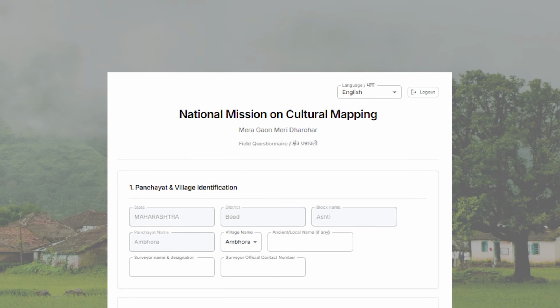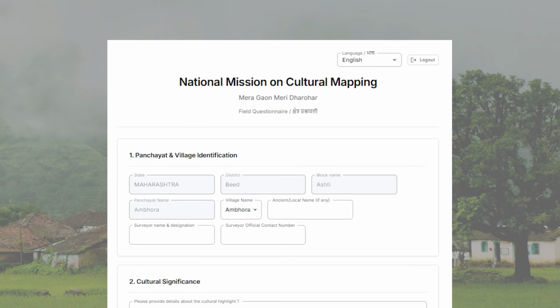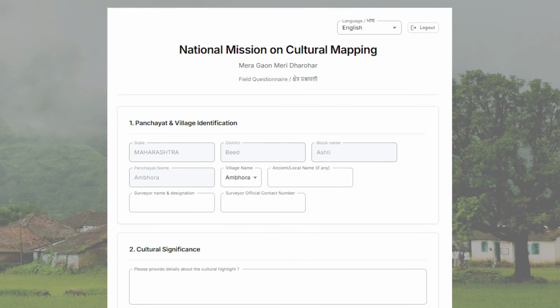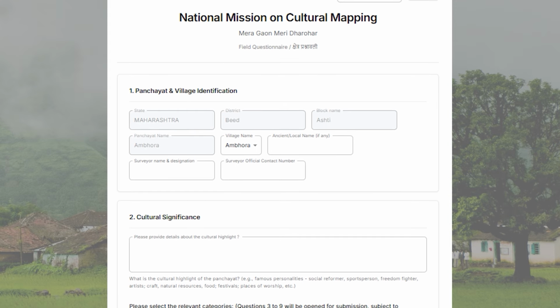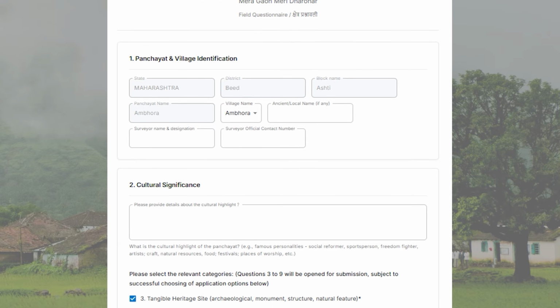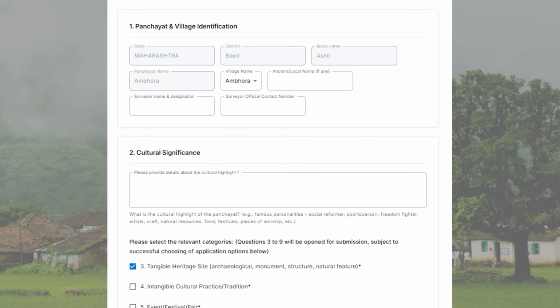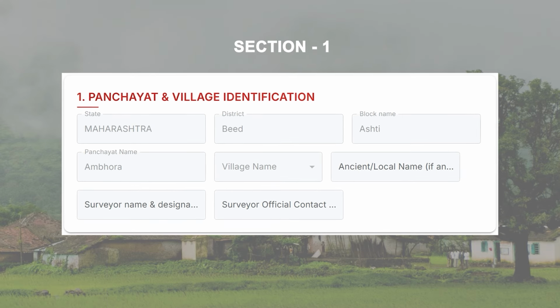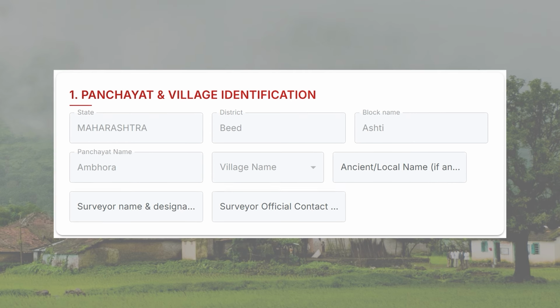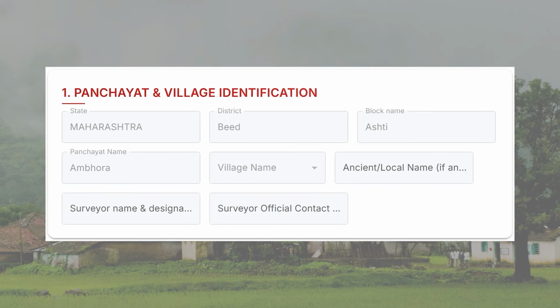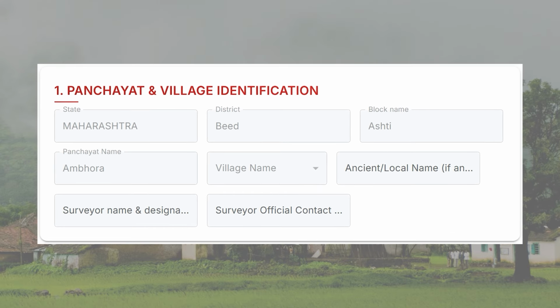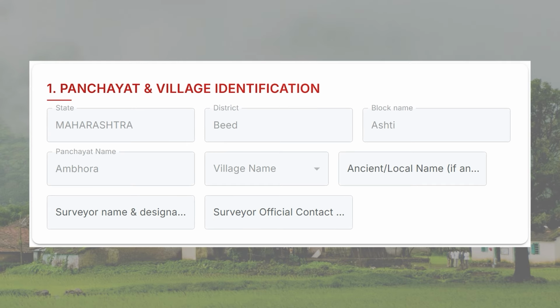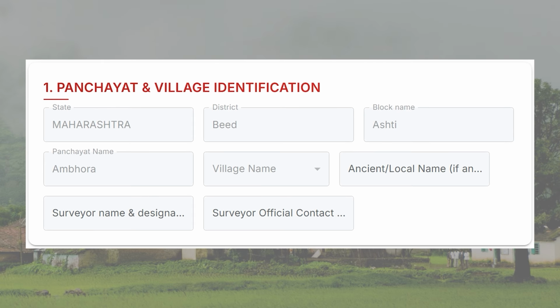Once logged in, the questionnaire will open up. Now we'll fill the form section by section in the same order it appears. I will explain each field as we go. So let's begin. Section 1, Panchayat End, Village Identification. This is the first and most basic section, which collects identification details. Every field is important, so fill them carefully.